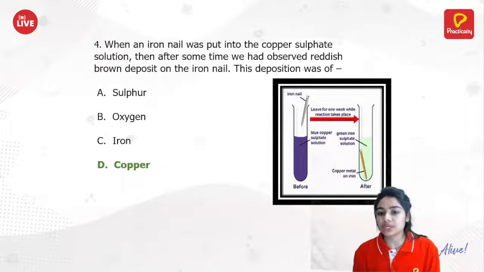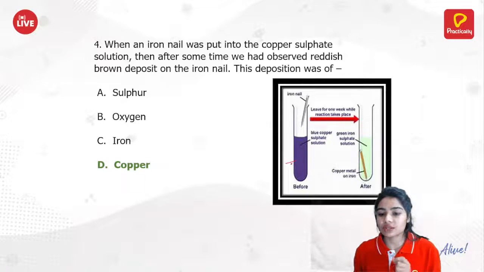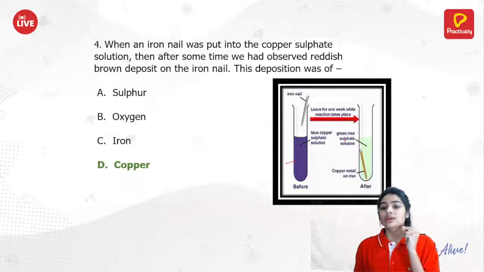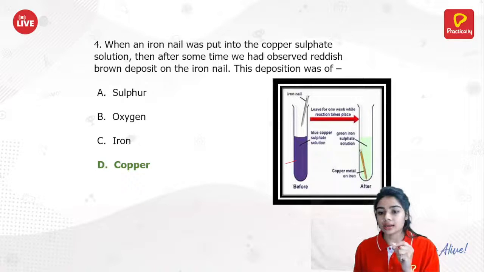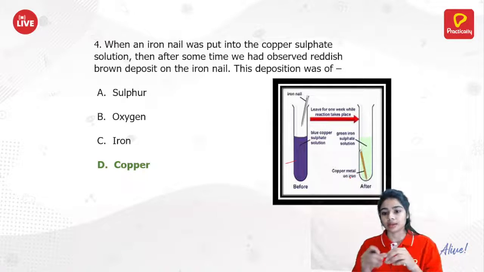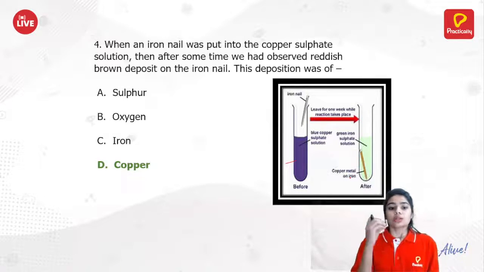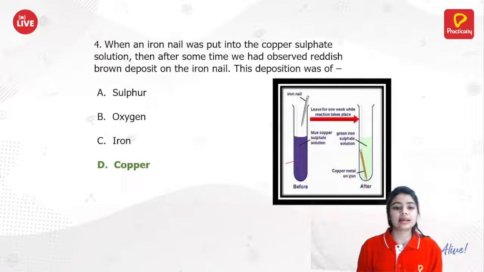Can you see this image? The blue copper sulfate solution turns into green iron sulfate solution, and the iron nail becomes brownish in color due to the copper metal deposition on it. So copper is the correct answer. Very good, Kartika and Nishant.